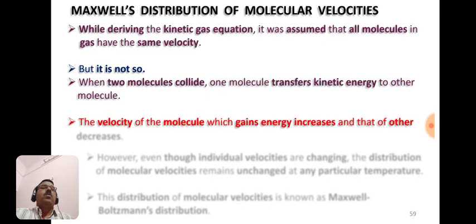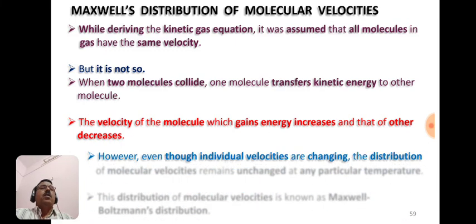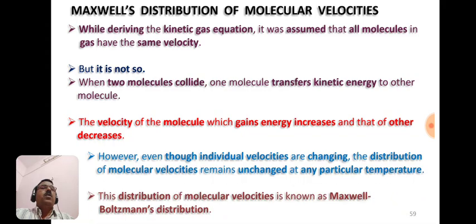Therefore the velocity of the molecule which gains energy increases and that of the other molecule decreases. However, even though the individual velocities are changing, the distribution of molecular velocities remains unchanged at any particular temperature, and this distribution of molecular velocities is known as the Maxwell-Boltzmann distribution.